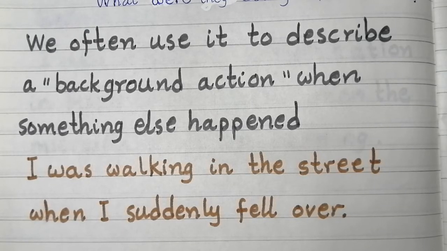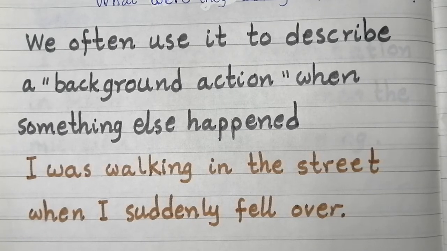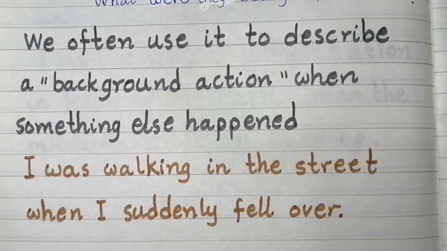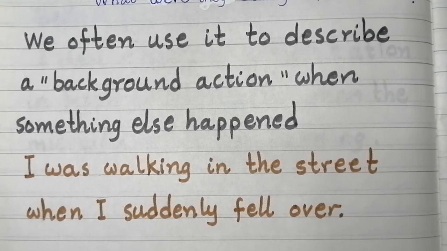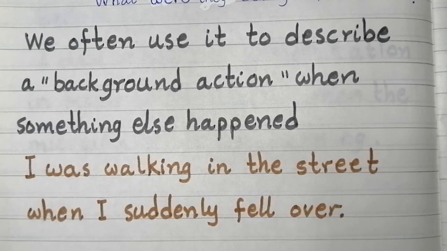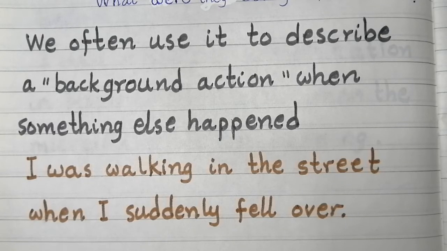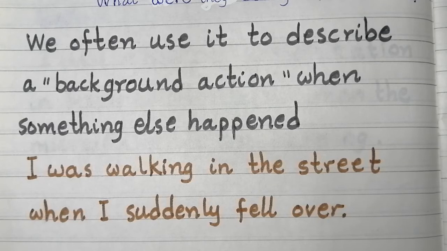So here are two actions. Walking in the street and falling over. I was walking on the street, the action that was happening, when I suddenly fell over. Okay?